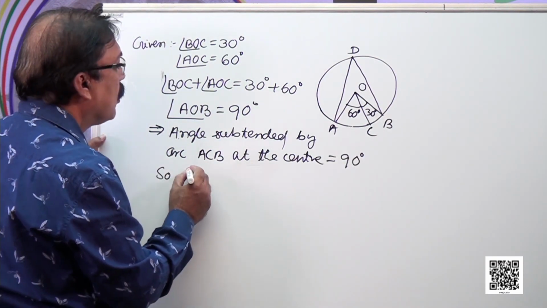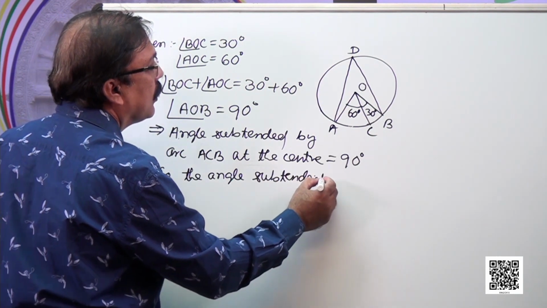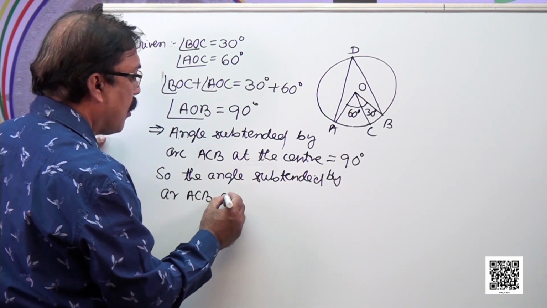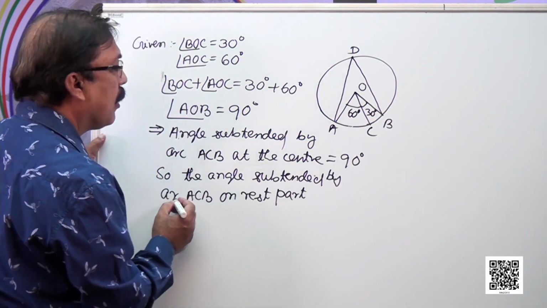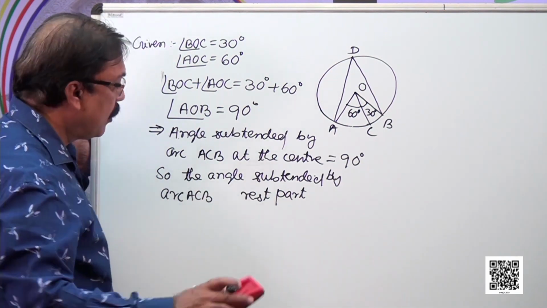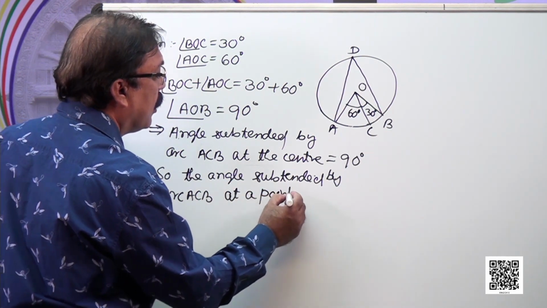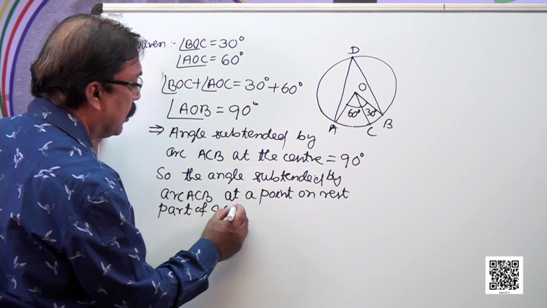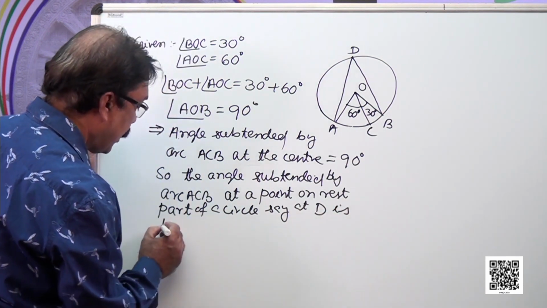So the angle subtended by arc ACB at a point on the rest part of the circle, say at D, is half of it.